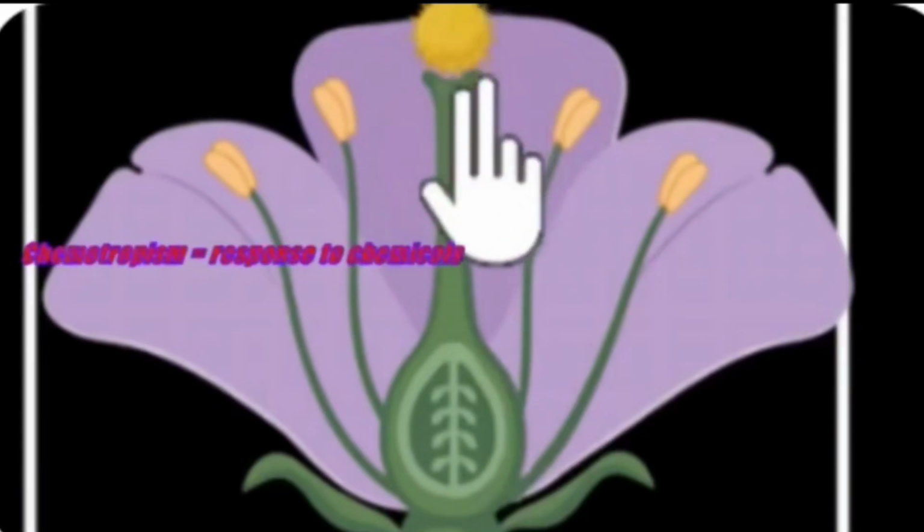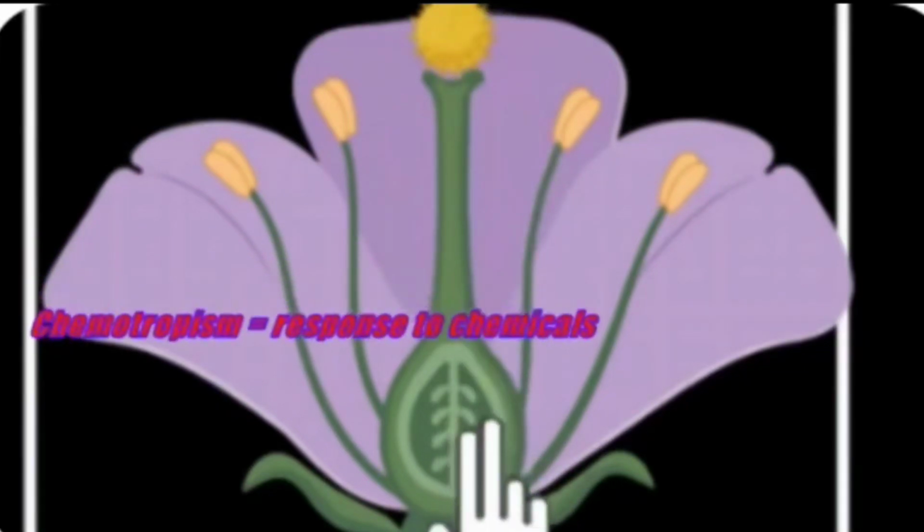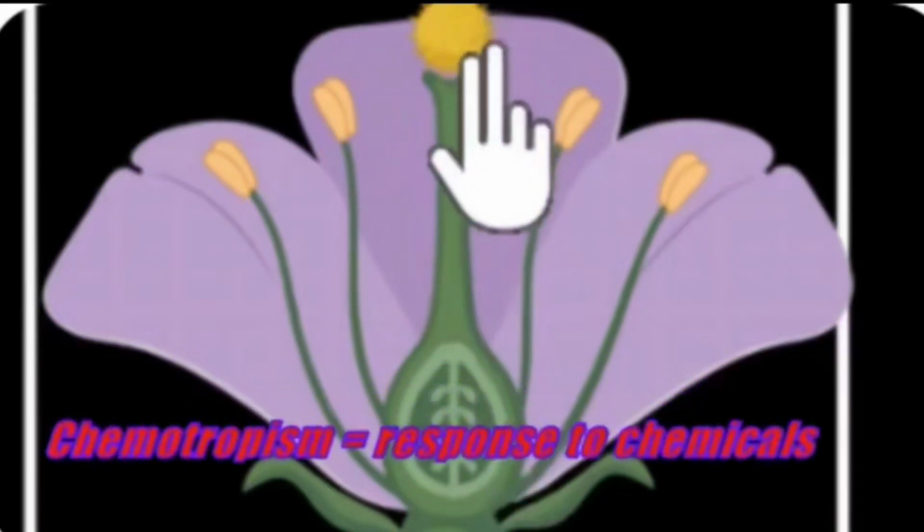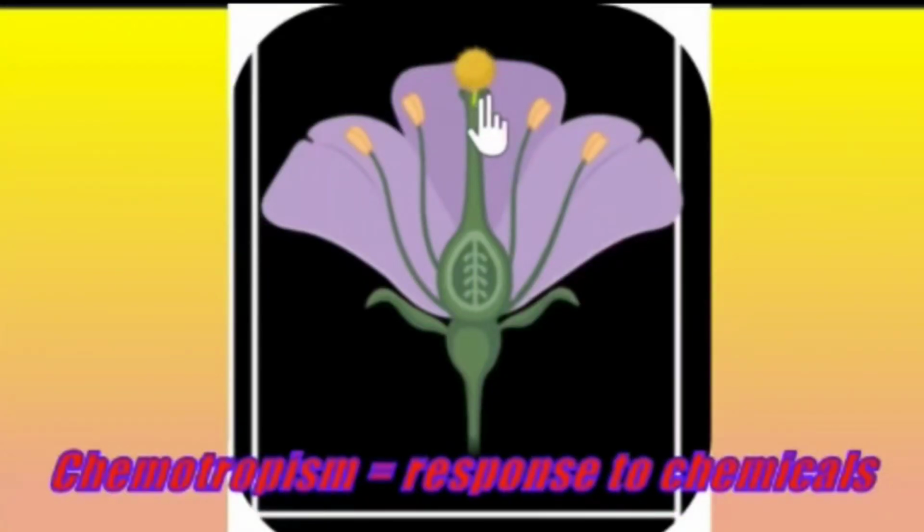Pollen grains respond to this stimulus. A pollen tube arises from the pollen grain and reaches the ovule for fertilization. This type of response to chemicals is called chemotropism.